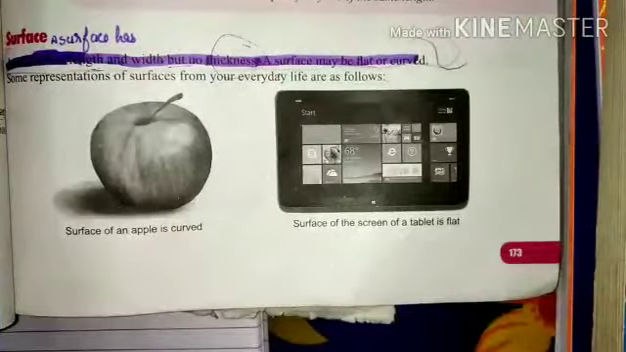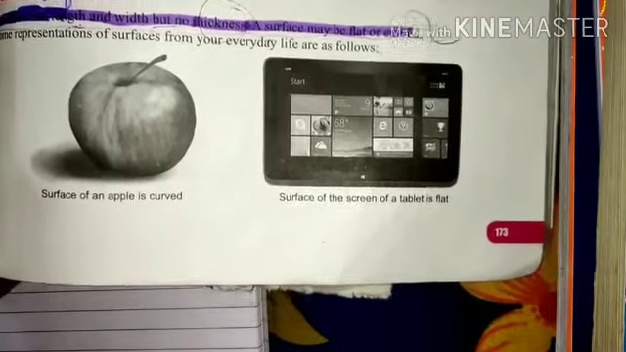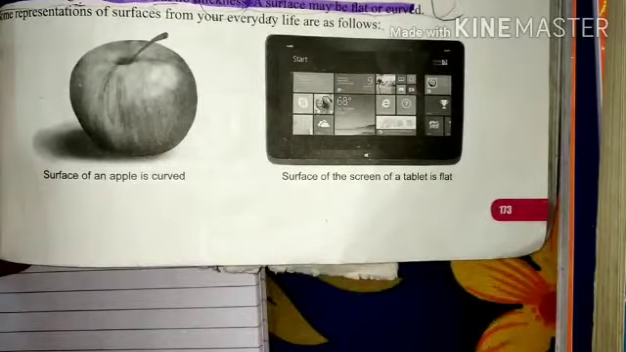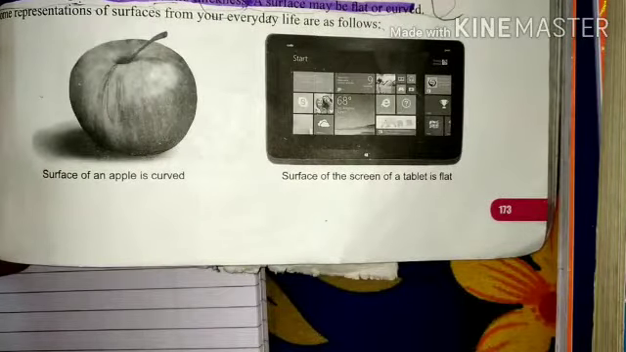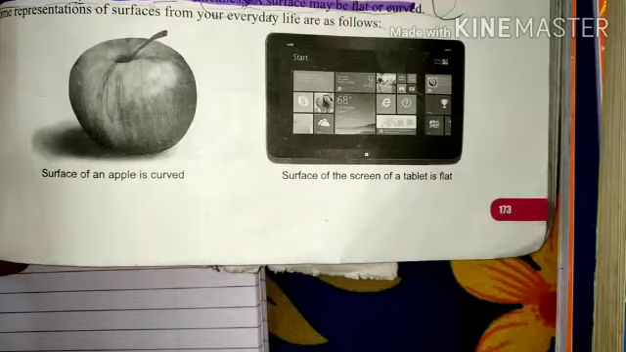Next is surface. A surface has length and breadth but no thickness. You may observe some examples in your daily life. Like the surface of an apple is curved. It has length and breadth but no thickness. Similarly, the surface of the screen of a tablet is flat. So these are examples which you observe in your daily life which are related to the surface.